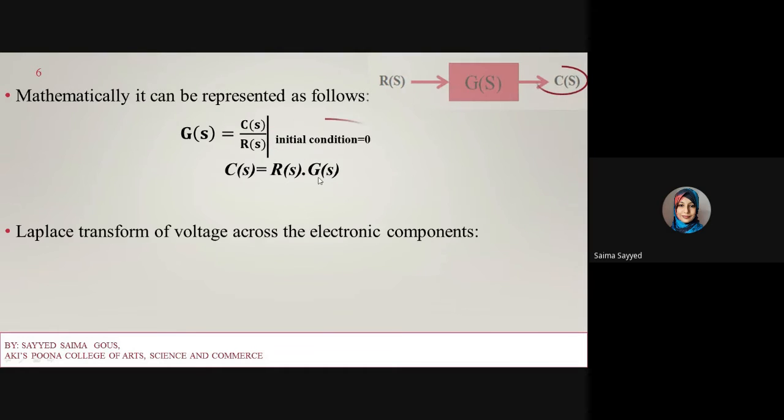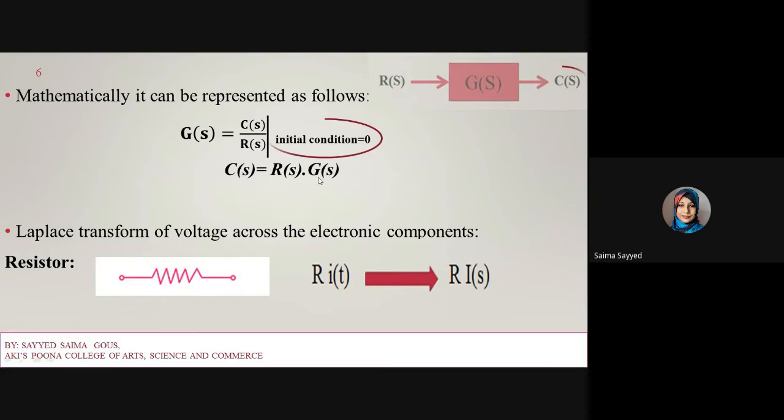Before going towards the example of transfer function, we will see the Laplace transformation of voltages across the electronic components. First is the resistor. So this is a resistor R with current i of t.